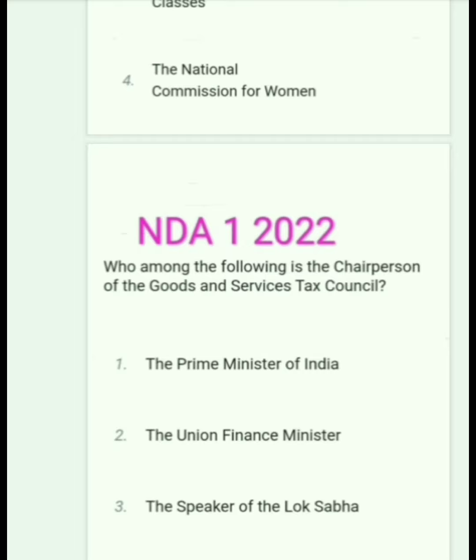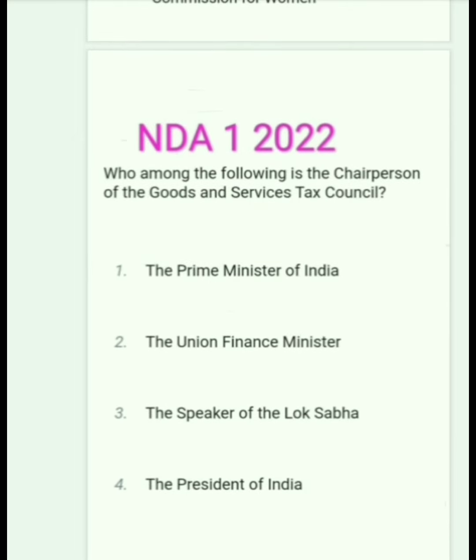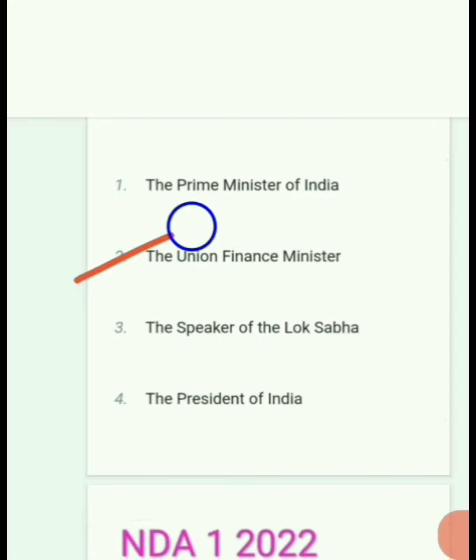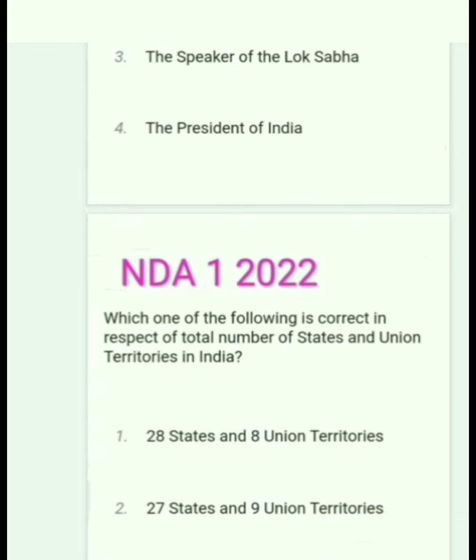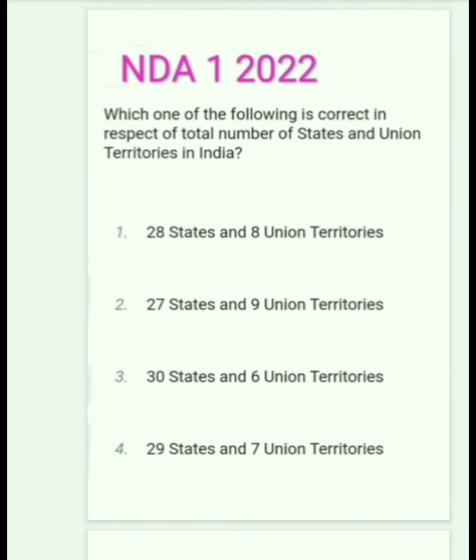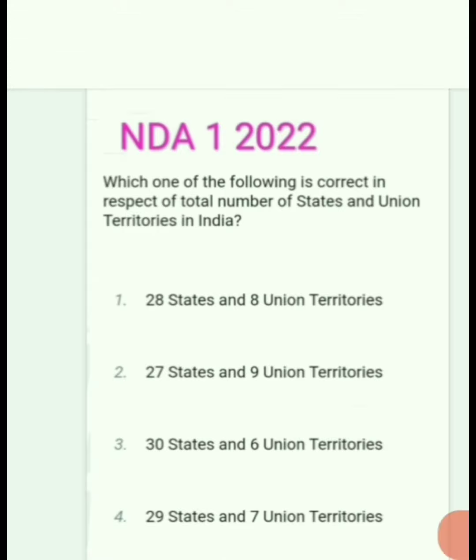Who among the following is the chairperson of the Goods and Services Tax Council? The Union Finance Minister. Next question. Which one of the following is correct with respect to the total number of states and union territories in India? Option 1, 28 states and 8 union territories.